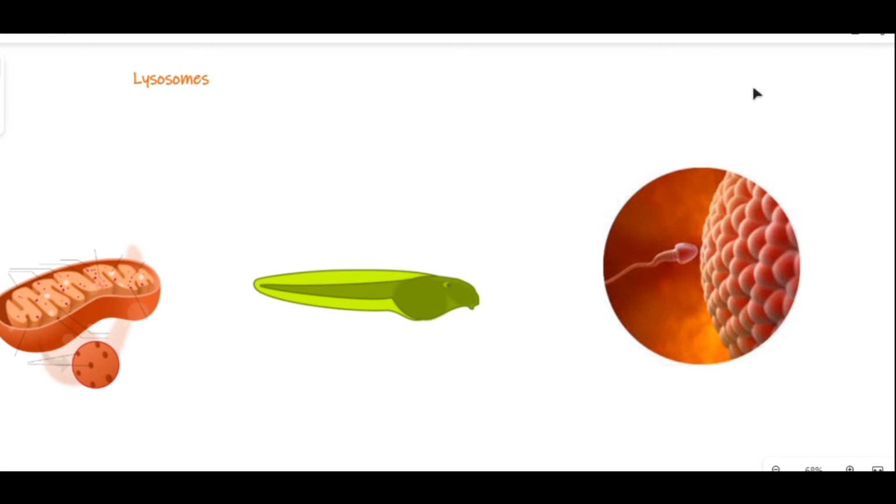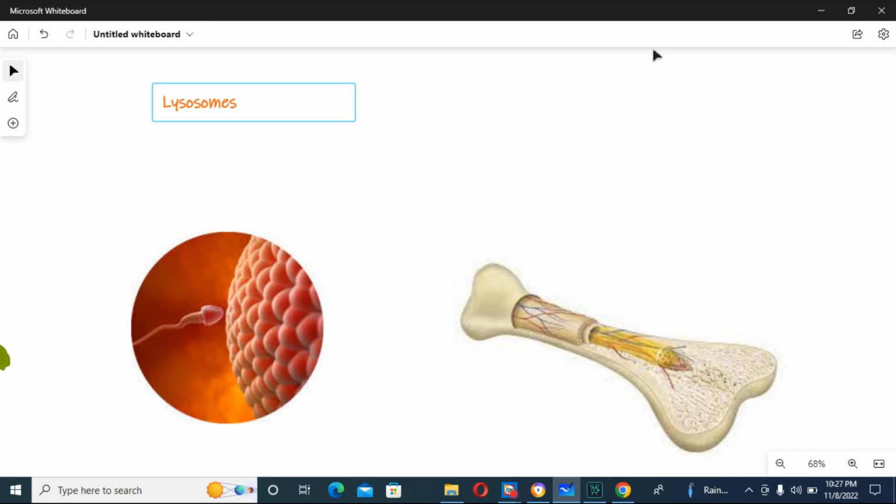During fertilization, the sperm head releases enzyme to penetrate into the vitelline layer of the ovum, digest the zona pellucida, making a channel through which the sperm nucleus penetrates, and that is done by lysosomal enzymes that are released by sperm to digest the ovum wall. During osteogenesis, resorption of the old bone is also done by the lysosomes.